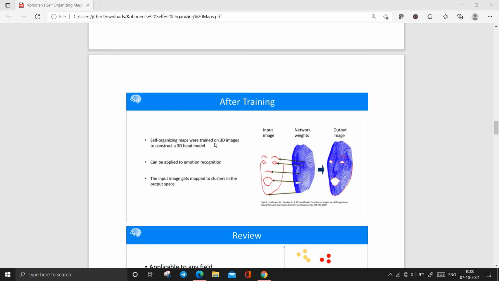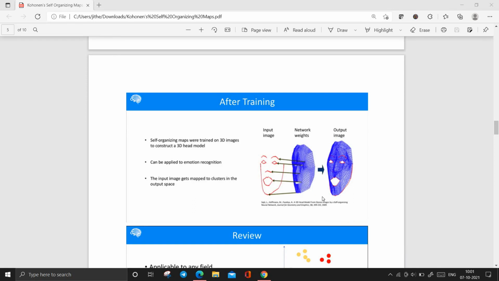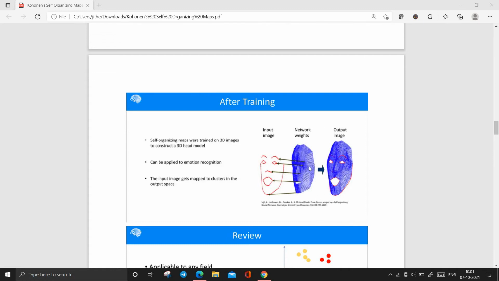So if you check, SOMs were trained on 3D images to construct a 3D head model. Here we have the input image and the network weights. The network weights will be adjusted when it is updating using the SOM. Those will be modified properly to adjust to the input image. Okay, this is the thing.